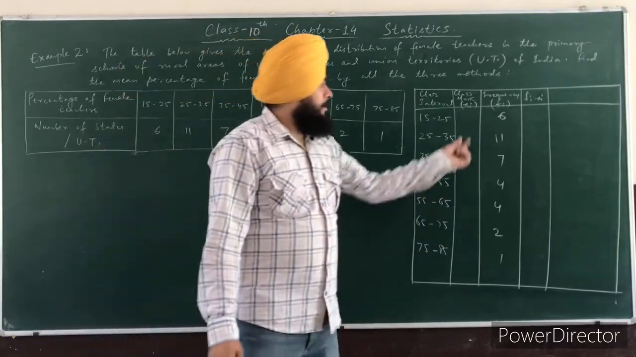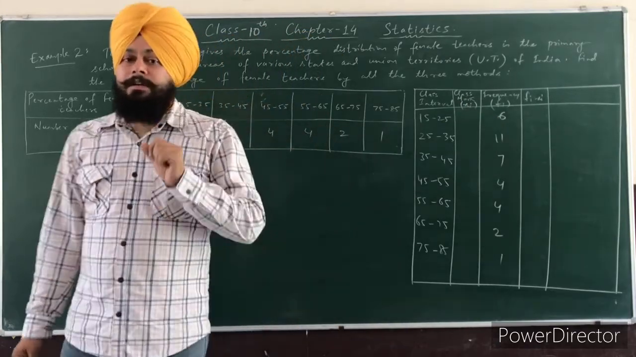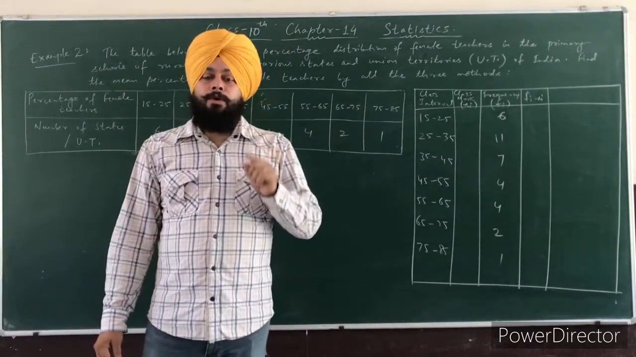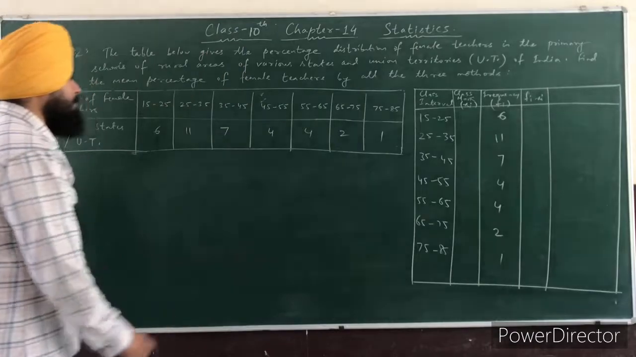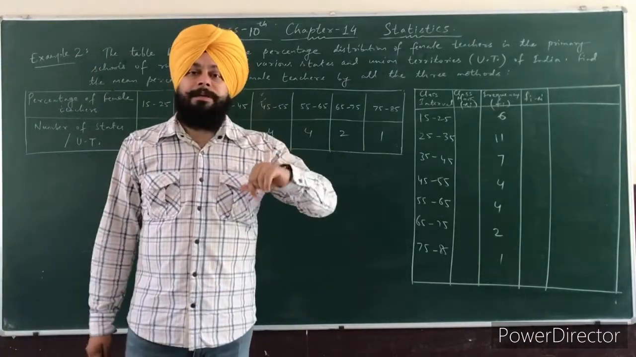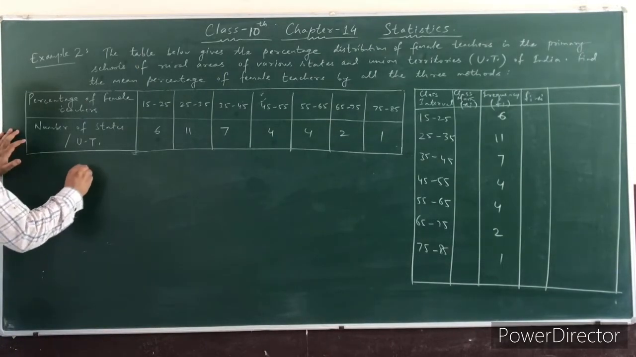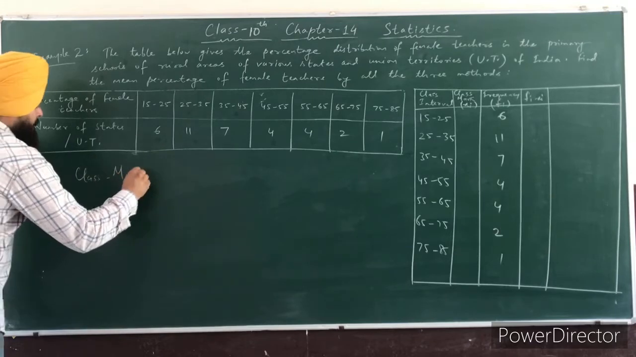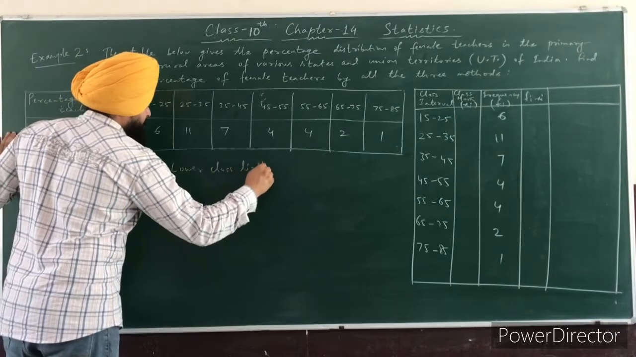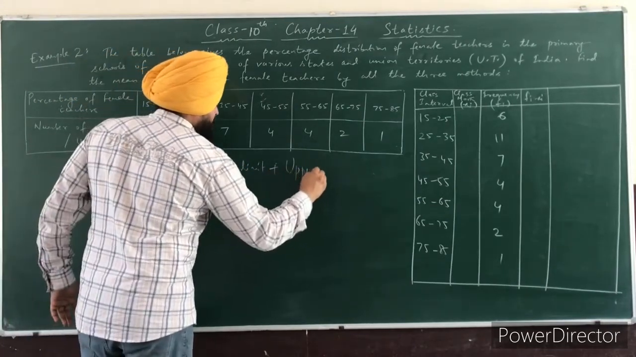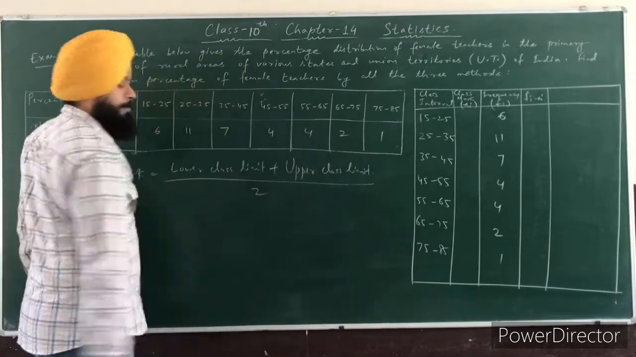So you can see here, first we will find the class mark. So how will we find the class mark? So class mark is equal to the sum of lower class limit and upper class limit divided by 2. It means you have to find the average of the lower class limit and the upper class limit. So you can see here, class mark is lower class limit plus upper class limit divided by 2.